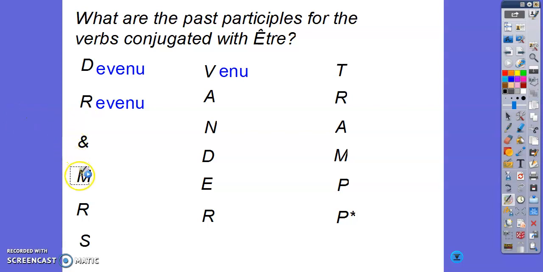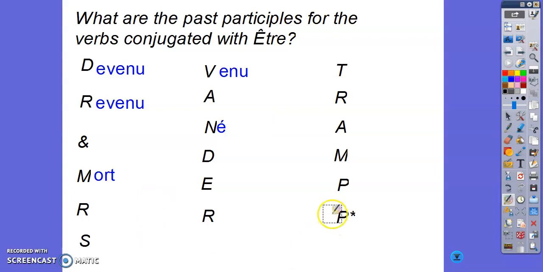The other 2 that are irregular are mourir, meaning to die, becomes mort, M-O-R-T. And the opposite of it, naître, to be born, becomes simply né, with the accent aigu on the E, né.